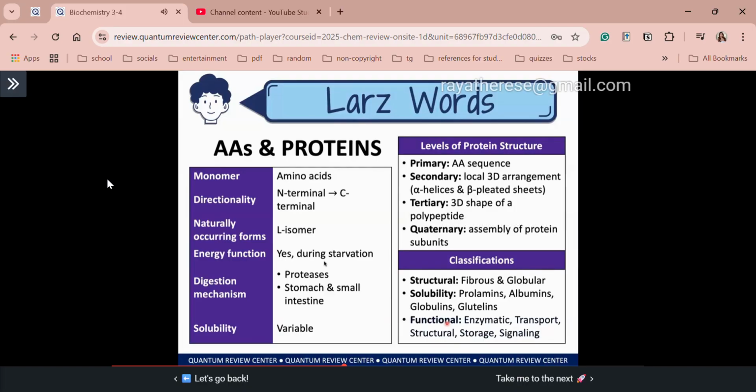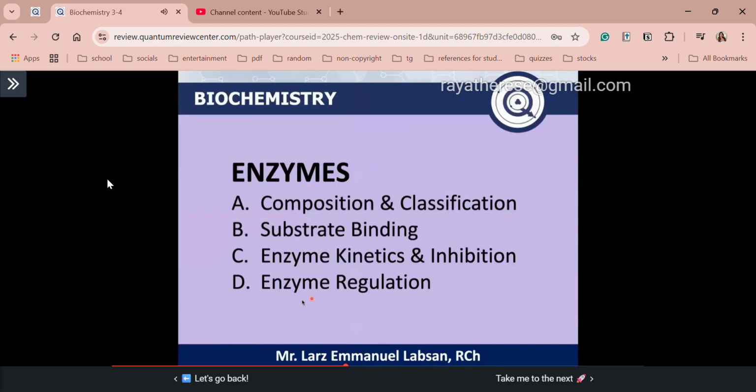For our next discussion, we will tackle enzymes. Similar lang naman yung format. We have its structure or components, classifications, and some special topics. I will proceed now with your enzymes. Here, we are going to first prioritize the composition and classification, and then the mechanism and models of substrate binding. For the last two topics, this is more on the kinetics, inhibition, and regulation of your enzyme.